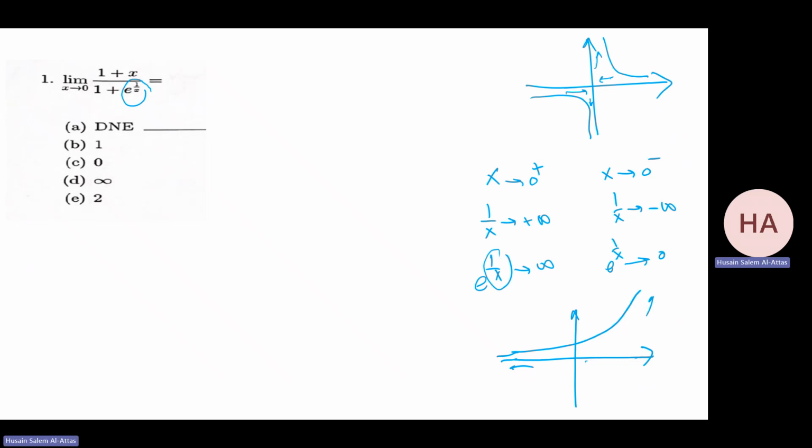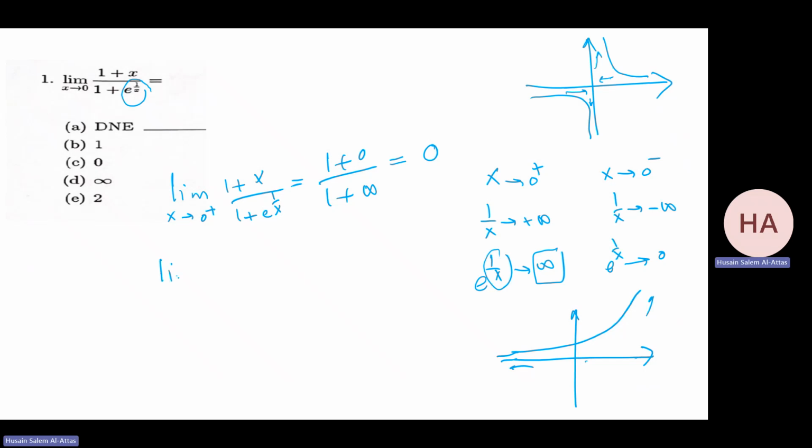It means that I need to deal with the limit from the left and right. From the right, that will be 1 plus 0 over 1 plus infinity. From the right, it goes to infinity. So 1 over infinity gives me 0.